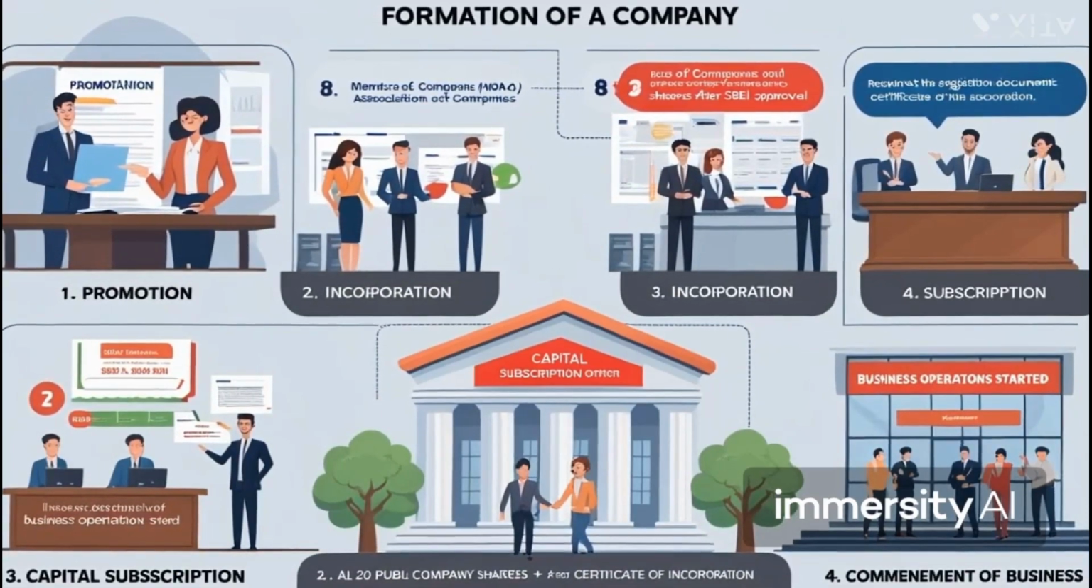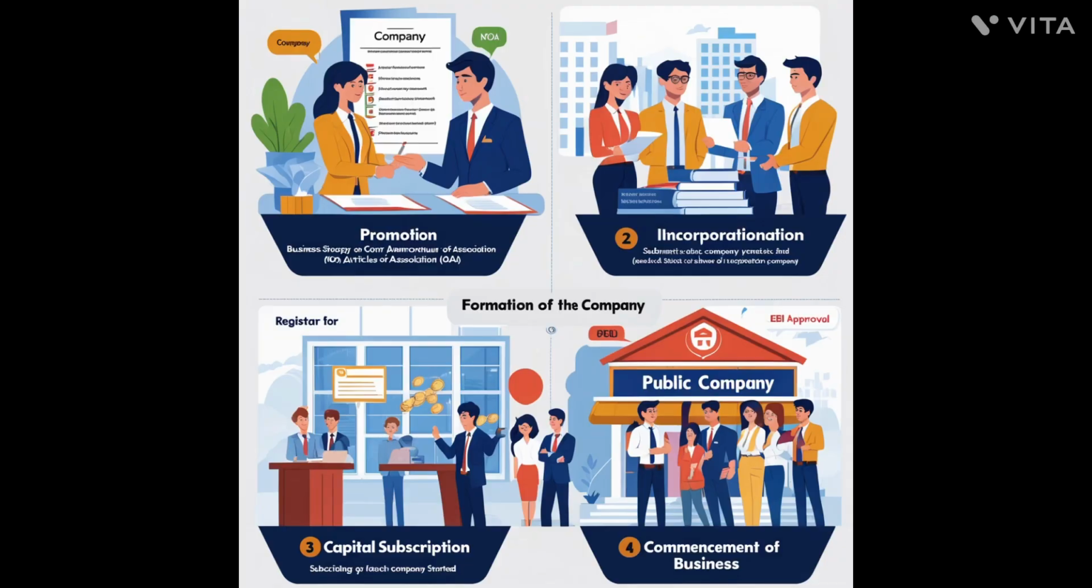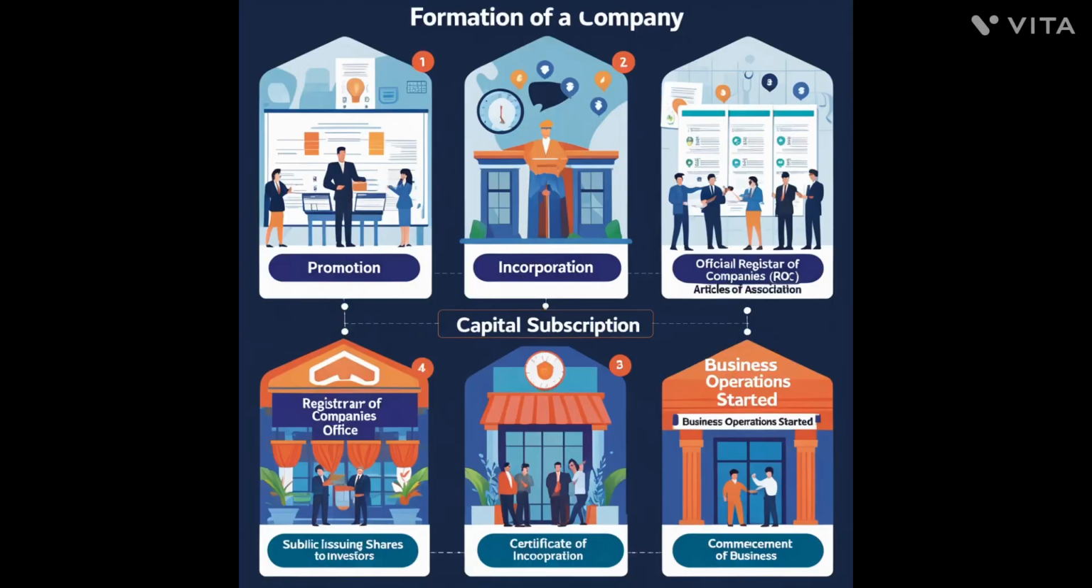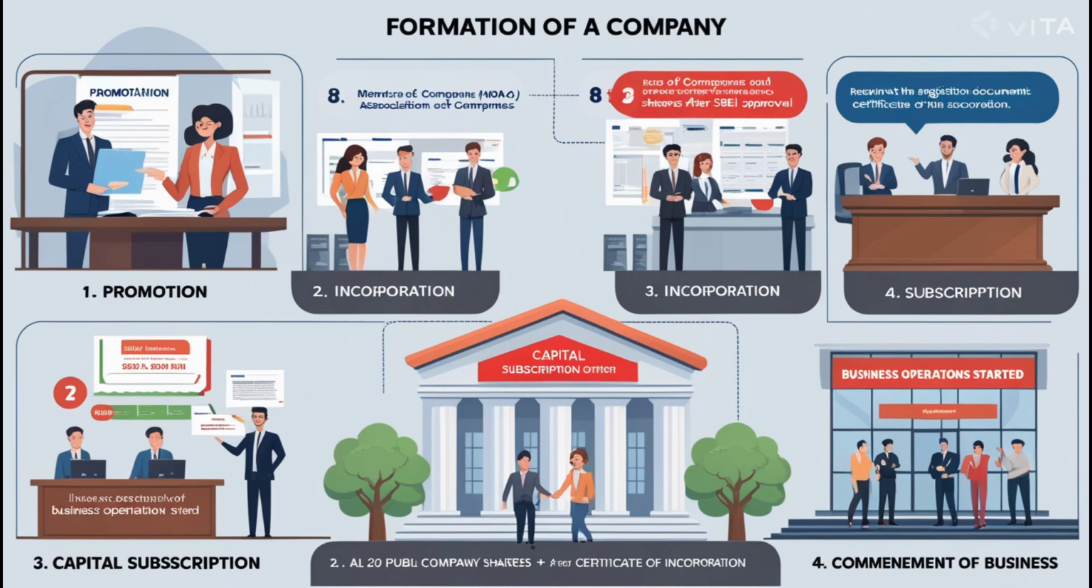Once the ROC verifies and approves the documents, the company receives a certificate of incorporation. This certificate is proof that the company is legally registered and can now exist as a separate legal entity.